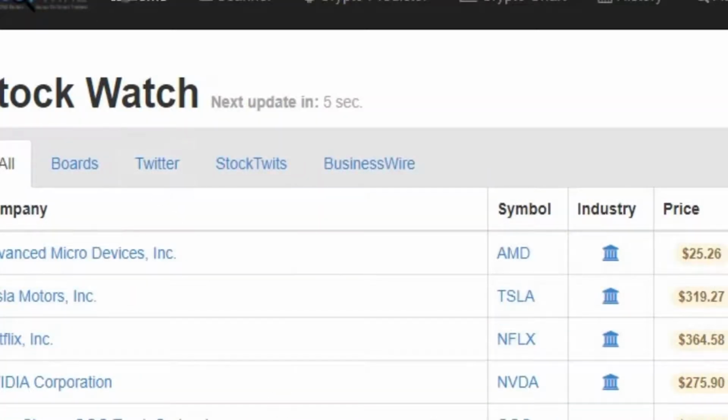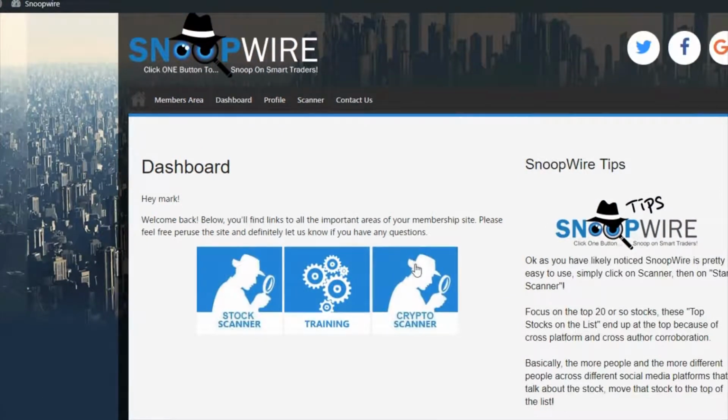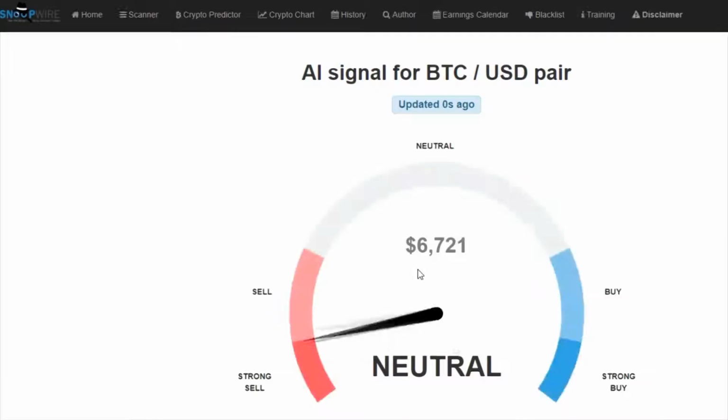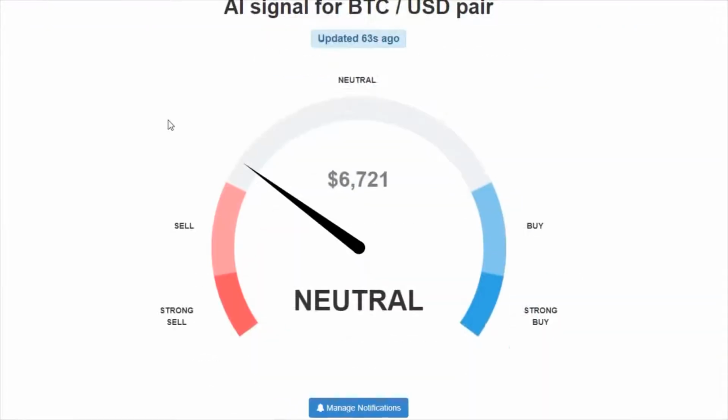Let's go back to our members area and take a look at our crypto scanner. Your crypto scanner is always humming in the background. When you click on crypto scanner, you're presented with a speedometer style scanner. This is your Bitcoin crypto predictor indicator. Don't let the simplicity of this indicator fool you. Our proprietary crypto predictor uses 4 artificial intelligence algorithmic prediction servers that filter into a single speedometer style indicator, giving you buy and sell signals that have averaged 93% accuracy since inception.